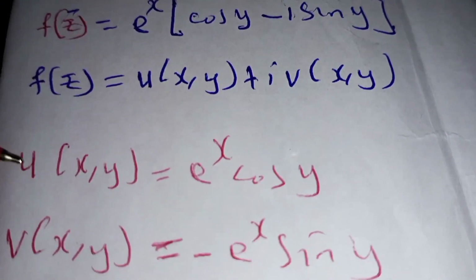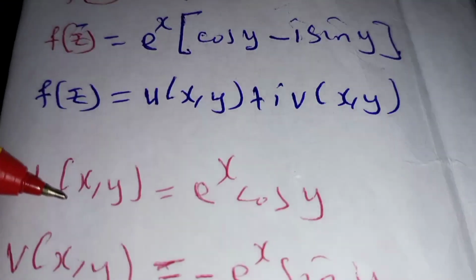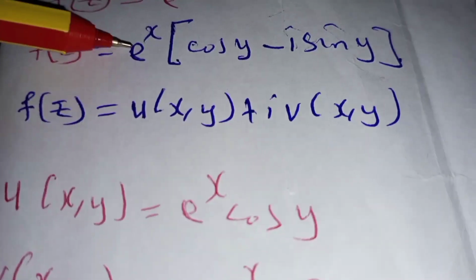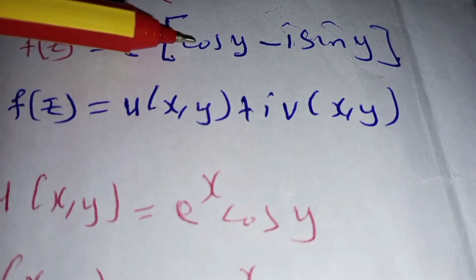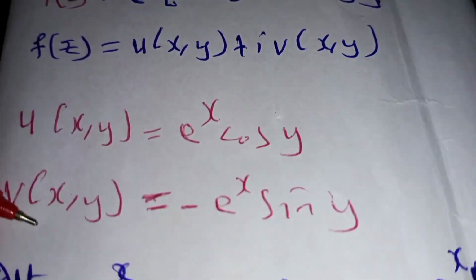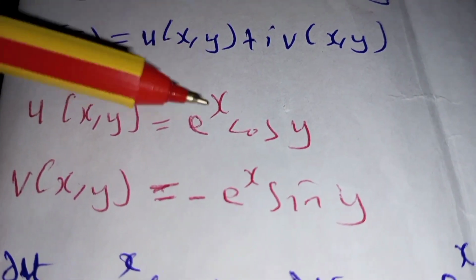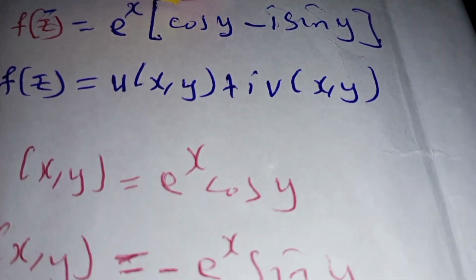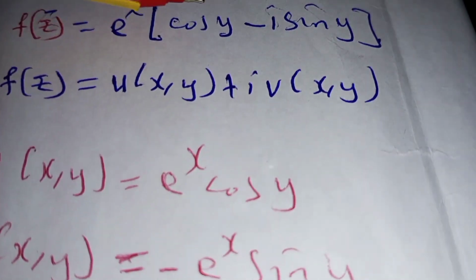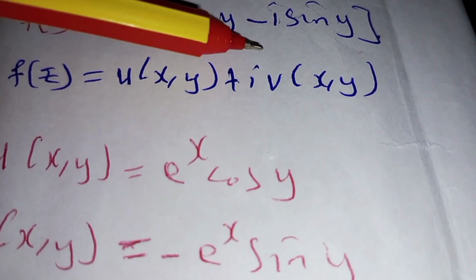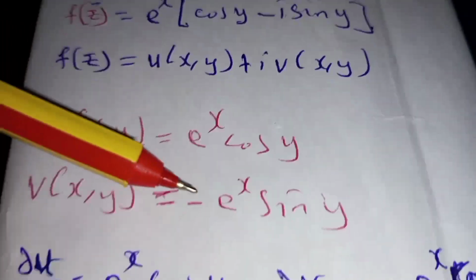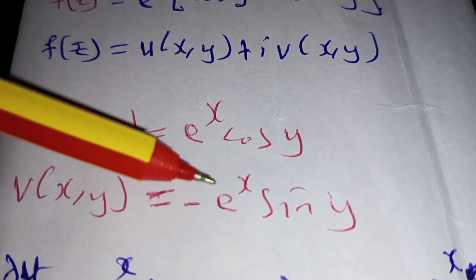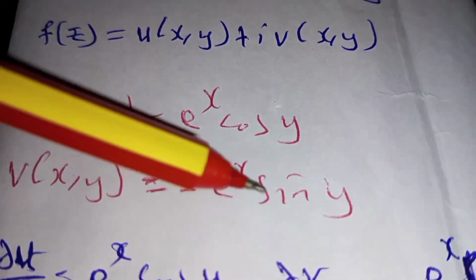Doing that, our function u will be the real part of this equation, which is exponential x multiplied by cos y. And the function v, which is the imaginary part of this function, will be exponential x multiplied by negative sine of y, which we can write as negative exponential x sine of y.